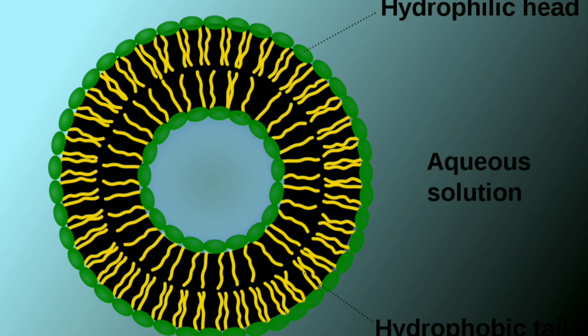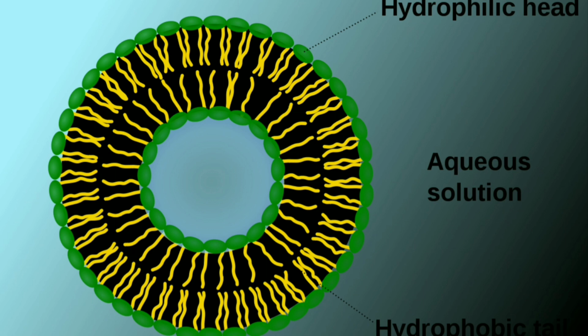This is the structure of a vesicle. A vesicle has a lipid bilayer, that is, it has a head and a tail. The head is hydrophilic, whereas the tail is hydrophobic. Inside the vesicles there are substances. These vesicles are present in both exocytosis and endocytosis.